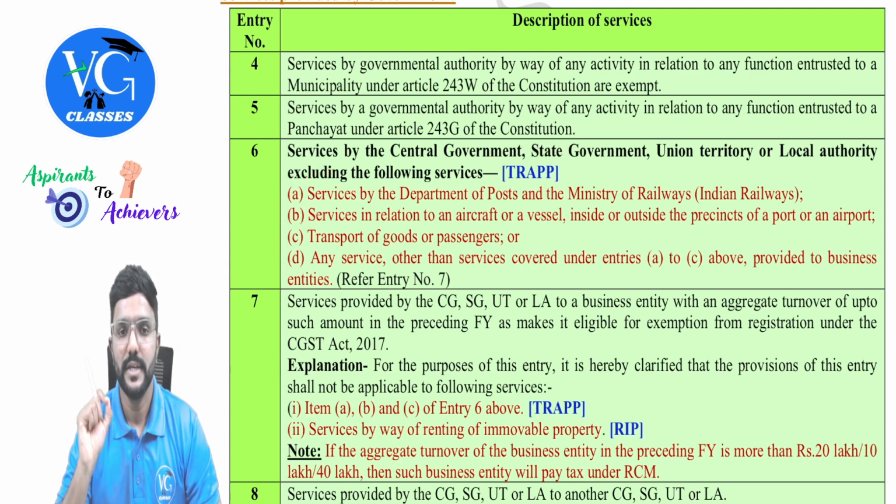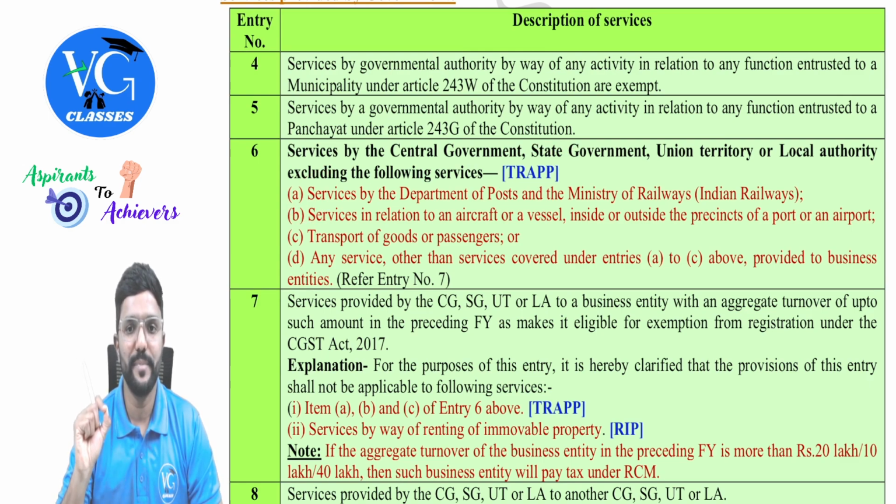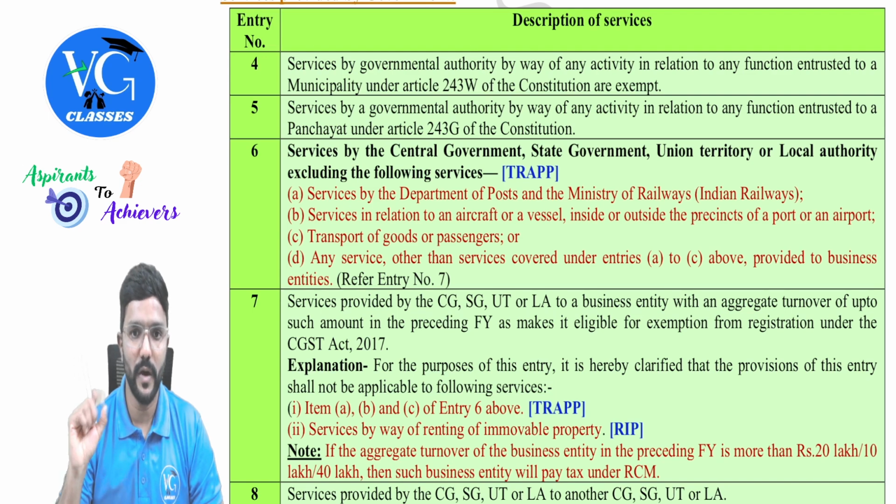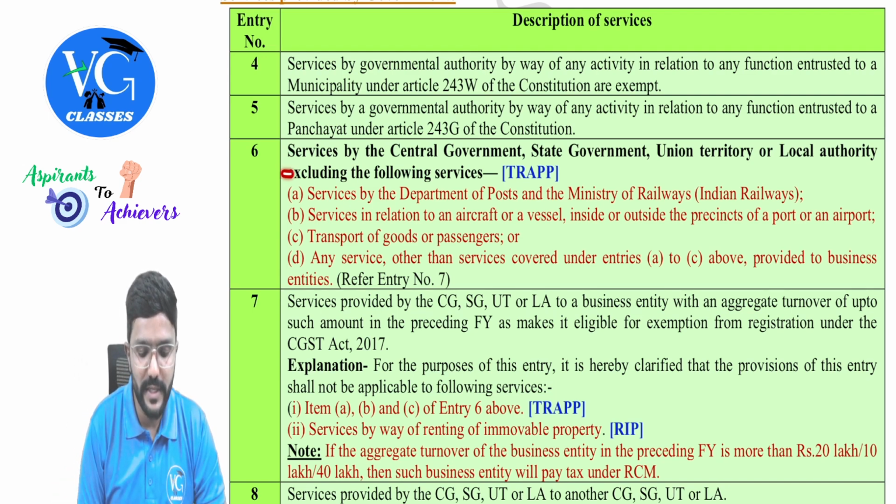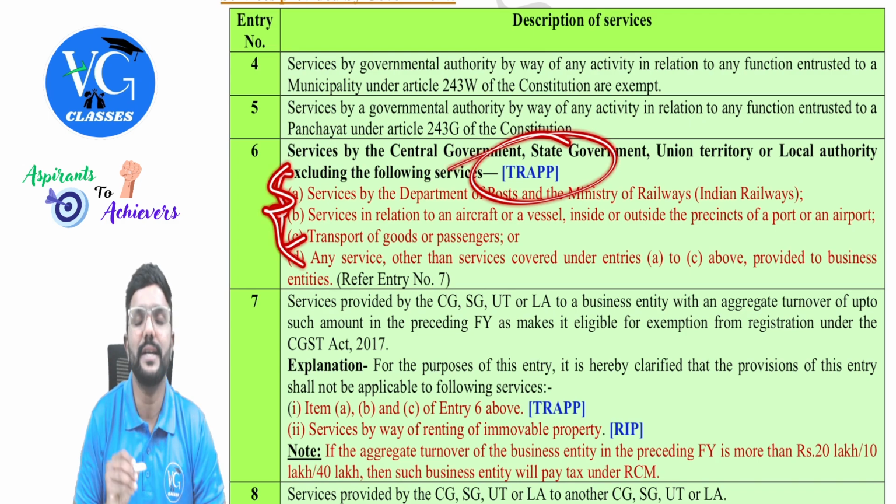Let me read it once. Services by the Department of Post and Ministry of Railways, that is Indian Railways. Services in relation to an aircraft or a vessel inside or outside the precincts of a port or an airport. Next, transport of goods or passengers by any service. These put together I call in short TRAPP.